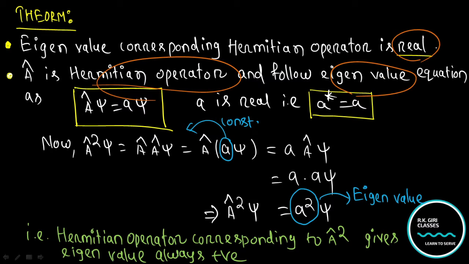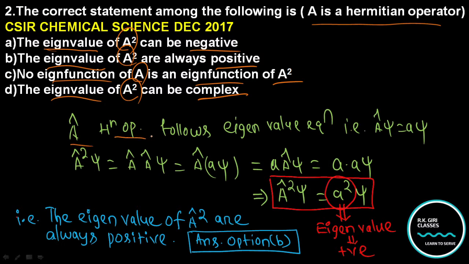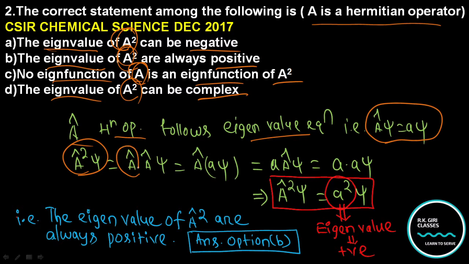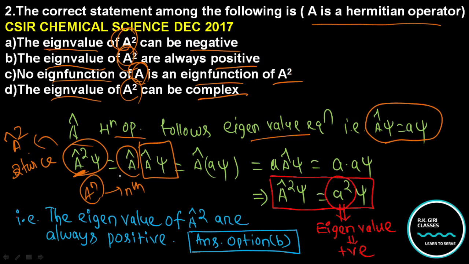Now coming to the point. Suppose A is a Hermitian operator, it follows the eigenvalue equation, so it can be represented like this: A psi is equal to a psi. Now we will have a square everywhere, so we will have A square psi. Now it can be represented as A A psi. For an operator A to the power n, you have to operate n times. So for A square you operate twice, so A on a psi, and you have to operate this operator on this wave function.